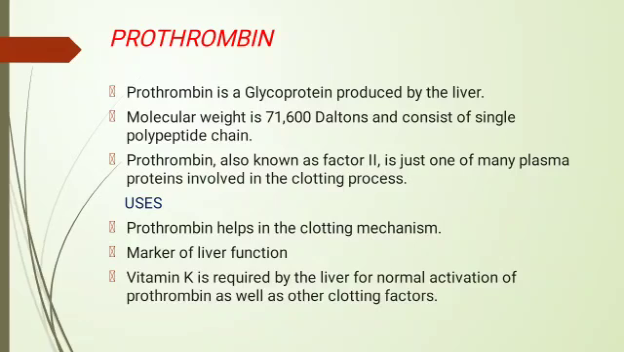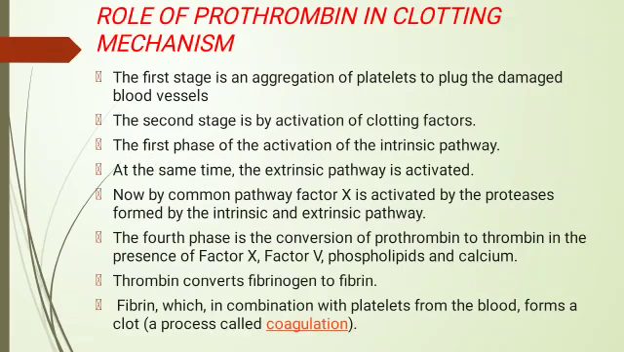Prothrombin, also known as factor 2, is just one of many plasma proteins involved in the clotting process. Uses of prothrombin: prothrombin helps in the clotting mechanism. It is a marker of liver function. Vitamin K is required by the liver for normal activation of prothrombin as well as other blood clotting factors.